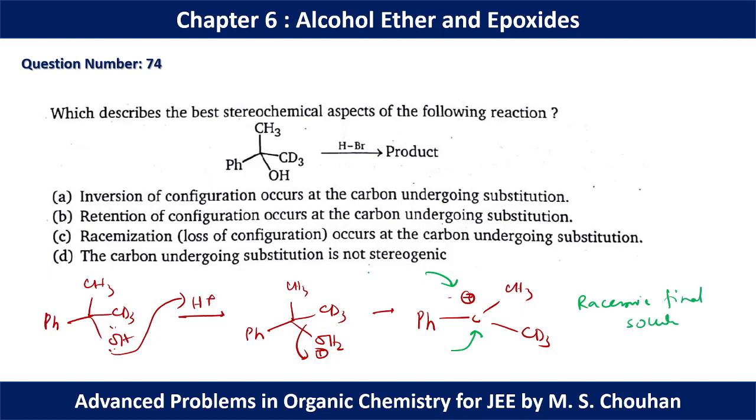So the nucleophile can approach from this side, and finally we will have this kind of situation: nucleophile added, CH3, CD3, Ph, nucleophile, and CD3, CH3. So they are enantiomers of each other, and 50% of each is going to be formed. So for question number 74, option C should be the correct option.